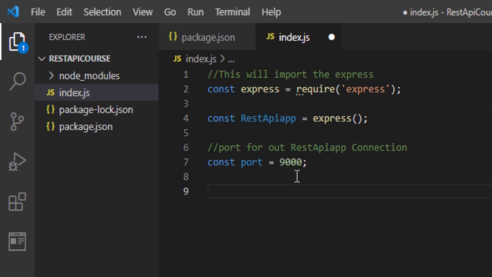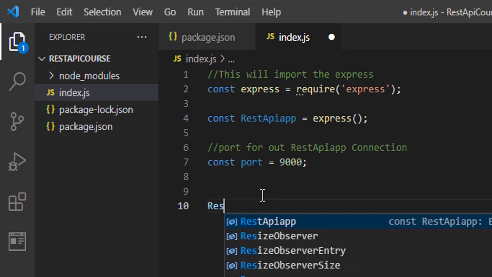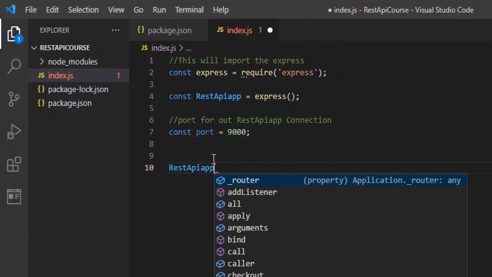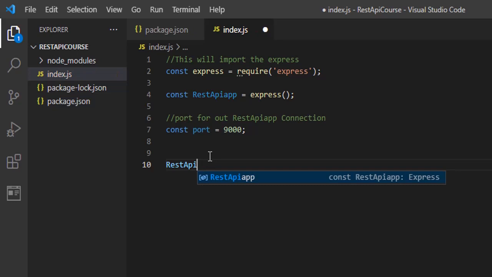So each time you send a request, or each time you send a post or get request to the server, it's going to be listening to this port. It's going to listen to this port each time you make a request. So now you make a GET request, you register the user, it's all going to listen to this port. So we have to create a port. You could create yours to be 9000, 8000, 7000, but we're using 9000 here. So now we have to listen to this port.